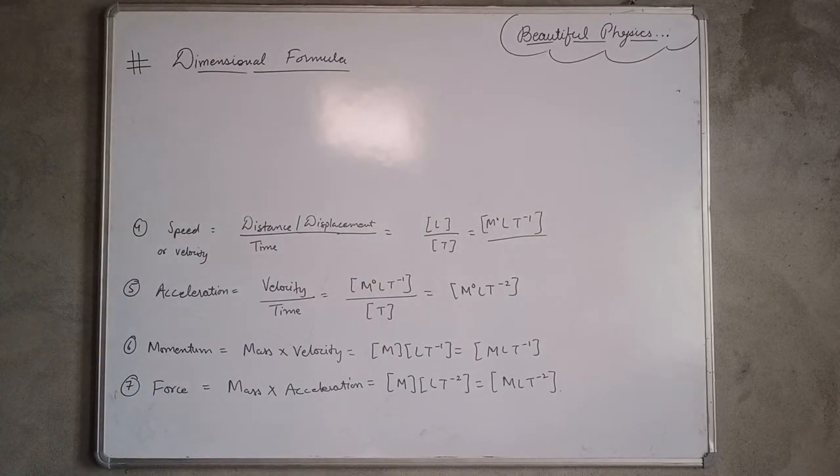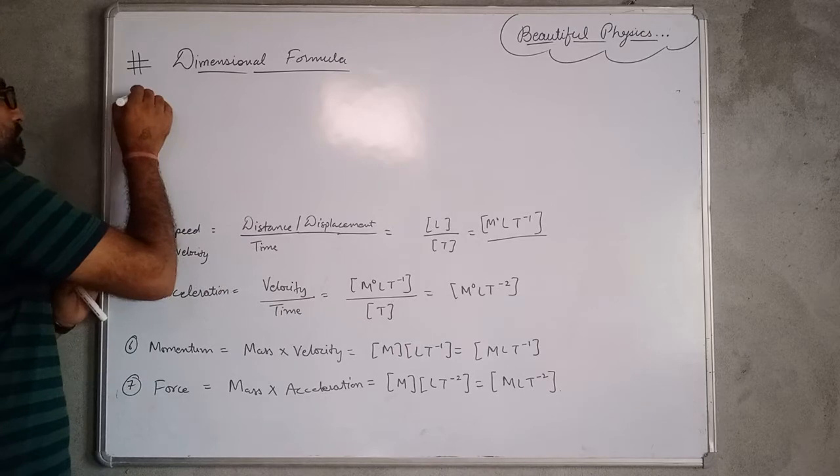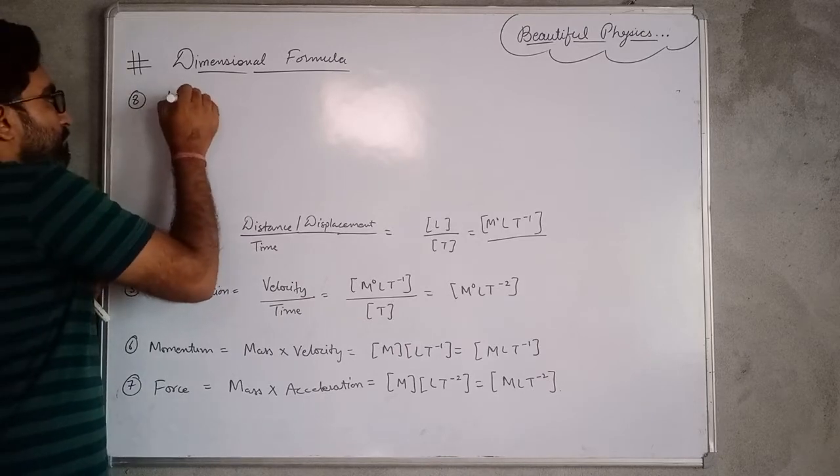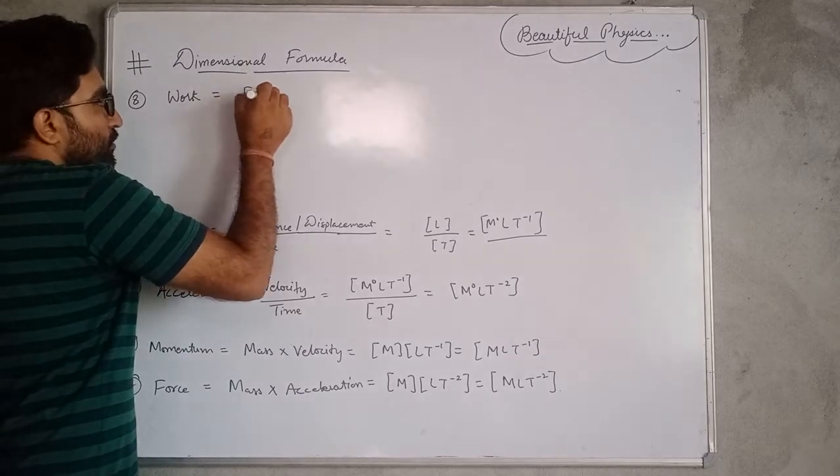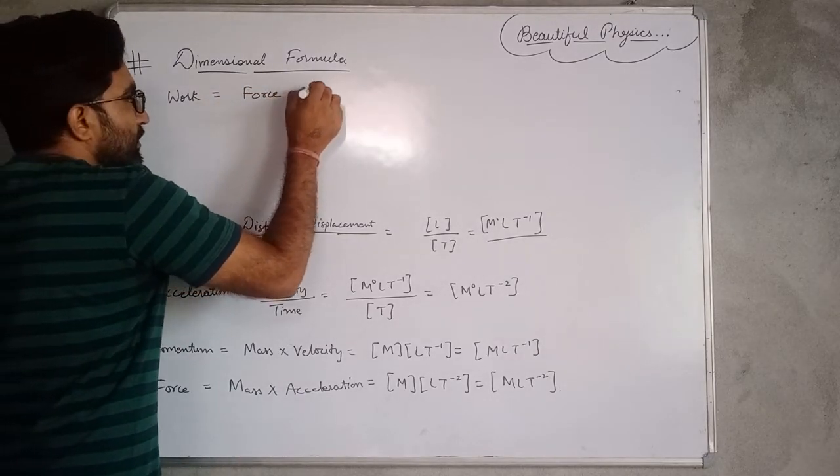Next one is work. We know that work is equal to force into displacement.